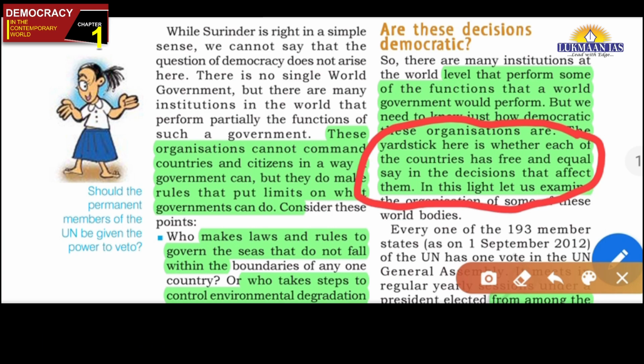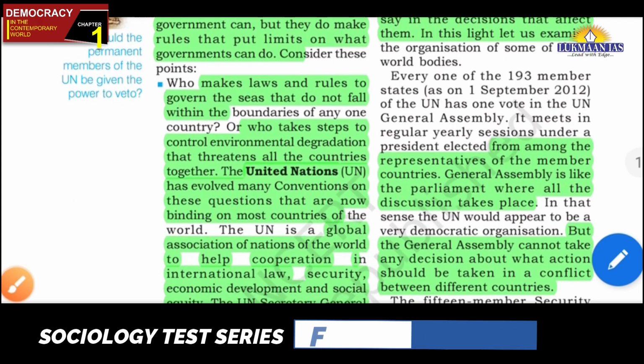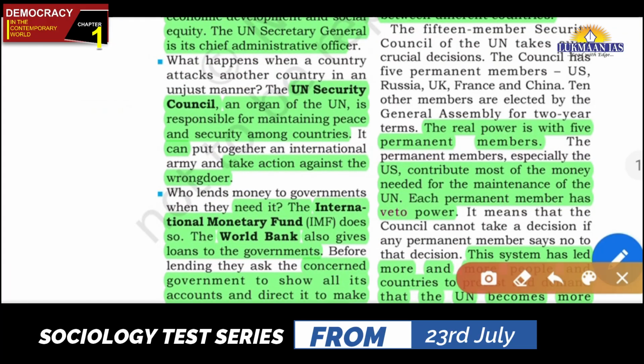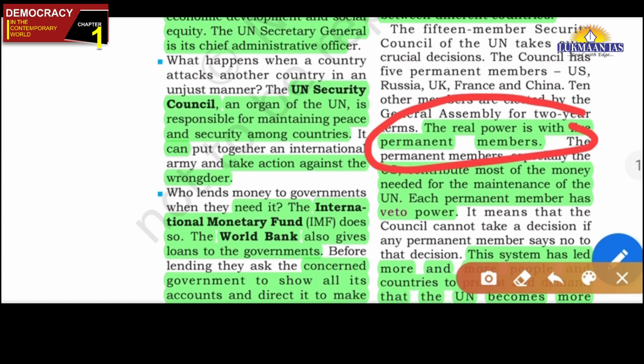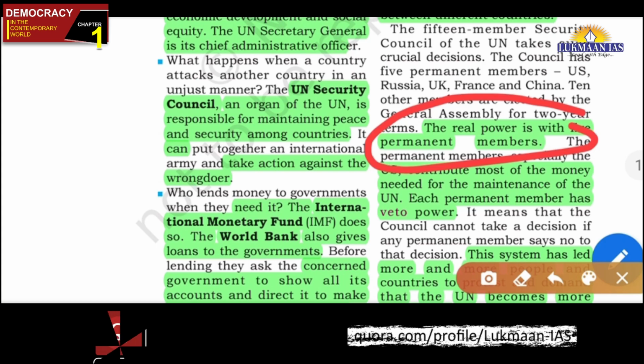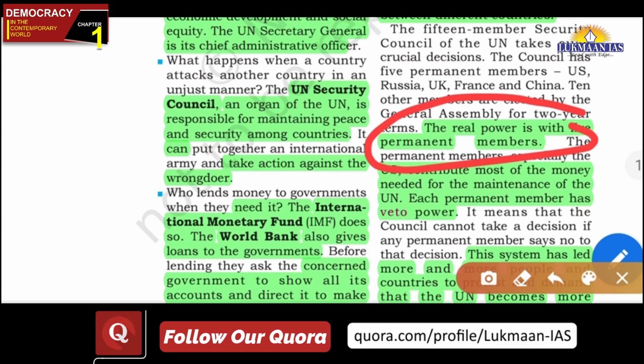For example, in the United Nations Security Council, the real power lies with 5 permanent members. This is what we know, friends. The decision is taken by only 5 permanent members, and even in that case, if one country gives its veto on some substantive matter, then that decision is not taken. So how can we say that every country affected by that decision has a free and equal say in the decision making process? We cannot say that the United Nations Security Council is democratic in that sense.